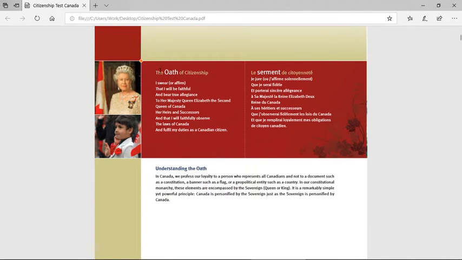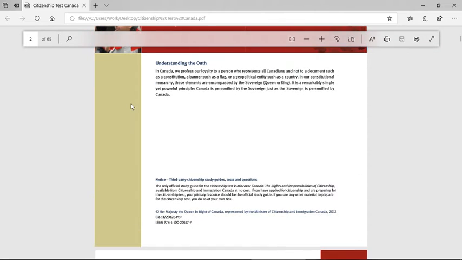So we have an oath here. The oath of citizenship. I swear or affirm that I will be faithful and bear true allegiance to Her Majesty Queen Elizabeth II, Queen of Canada, her heirs and successors, and that I will faithfully observe the laws of Canada and fulfill my duties as a Canadian citizen. So what are those duties? We'll find out.